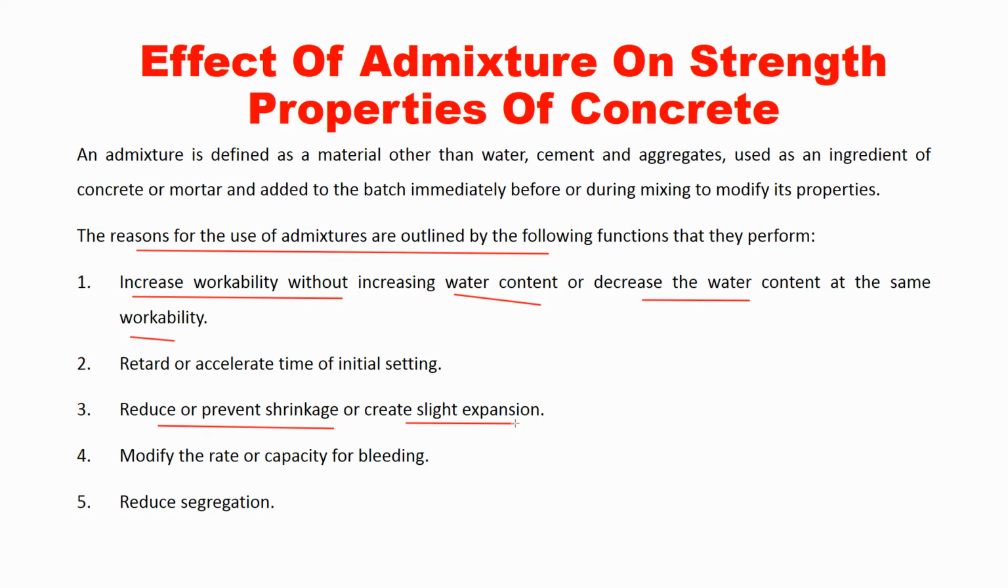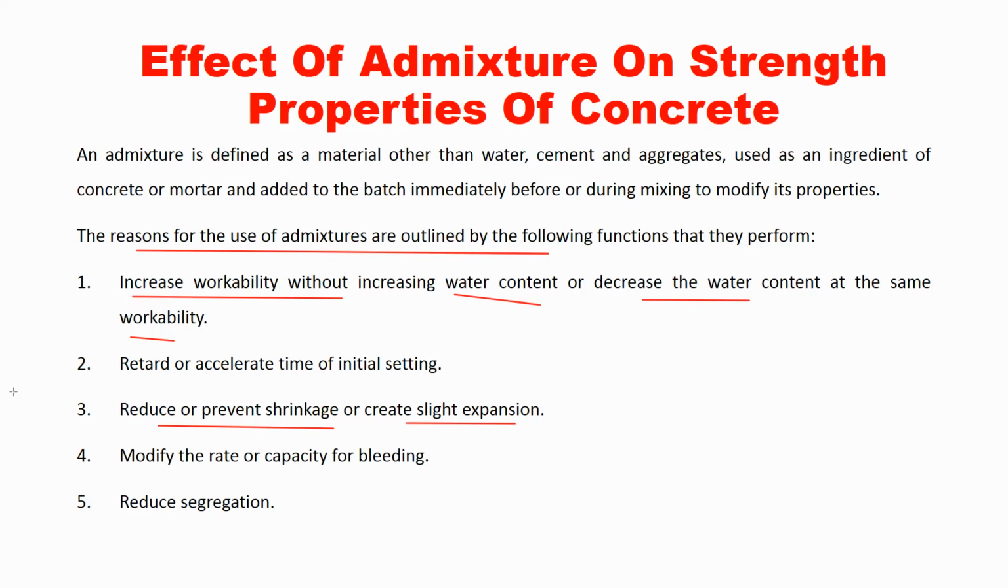So that also we can avoid with the help of admixture. Or we can modify the rate of capillarity for bleeding. Bleeding we have studied already. It is the expelling of water from the concrete body. It will create capillaries in the fresh state of concrete, and the extra amount of water will come to the top surface, right? So that bleeding also we can avoid.